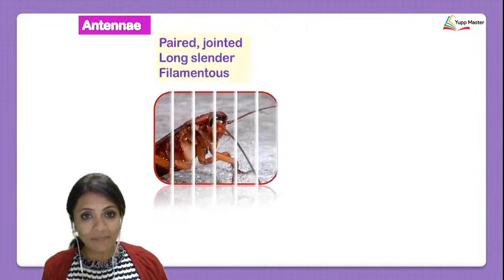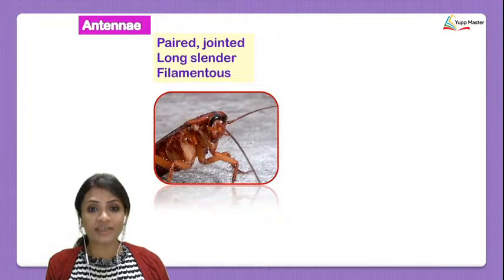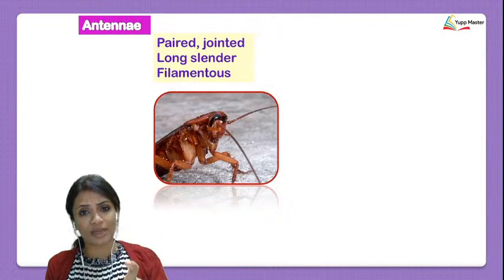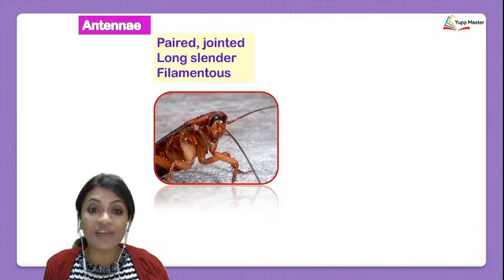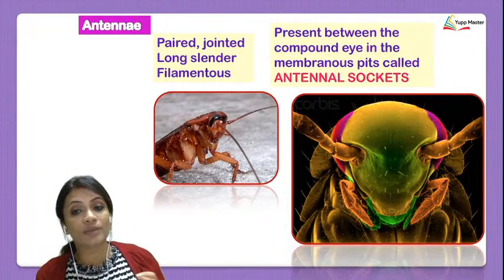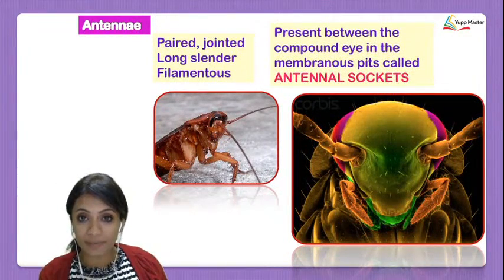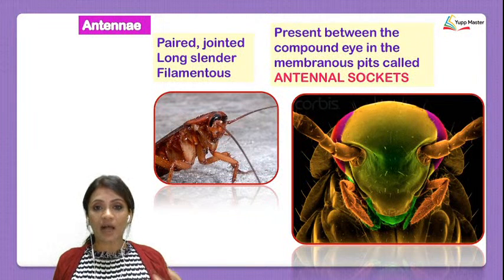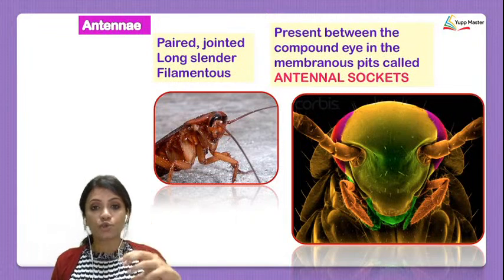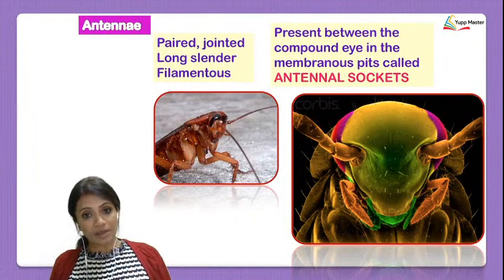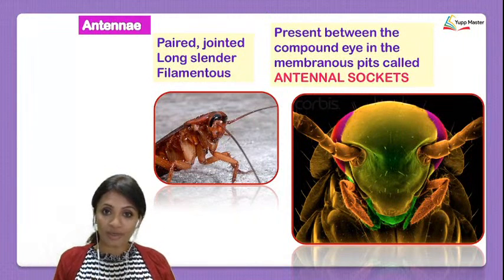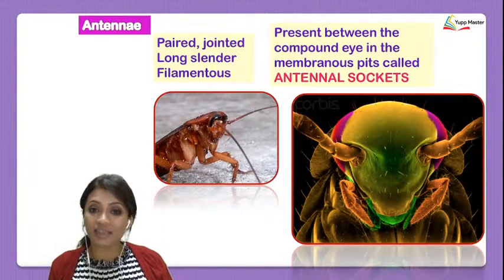So antennae, they are paired, they are joined, and they are long and slender, and they are made up of single units put together. Hence they can be called filamentous. They are present between the compound eye and the membranous pits, and they are present inside antennal sockets. Just like how we've got the tooth inside a socket, in a similar way the antennae are present inside sockets, and those sockets are called antennal sockets.